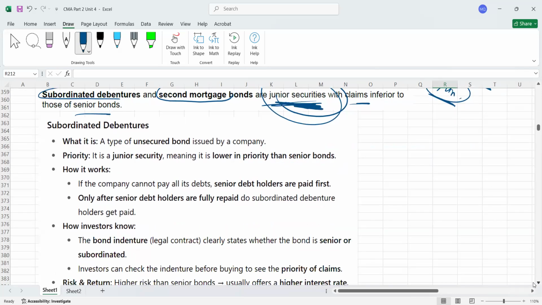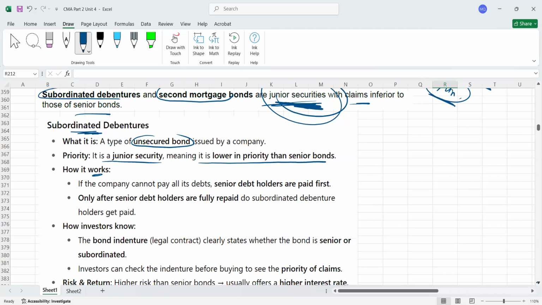Now, guys, what is subordinated debentures? I'll try to explain. It is a type of unsecured bond. There is no security for it. It's totally unsecured. That's the first thing. Number two, it is a junior security. I told you already what is junior. Junior security means it is lower in priority than senior bonds, because if the company defaults, first they will pay the senior bondholder, then the junior security holder.